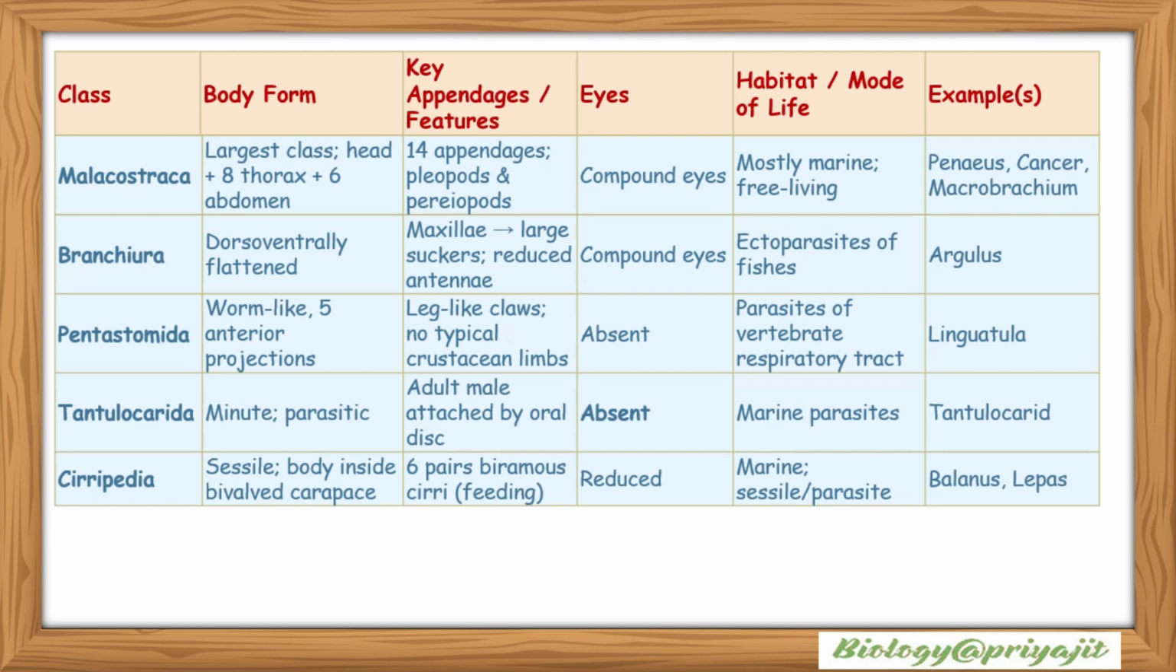Their appendages are leg-like claws. There are no typical crustacean limbs, so they are absent. Their eyes are absent. They are parasites in the respiratory tract of vertebrates. Examples include Linguatula.